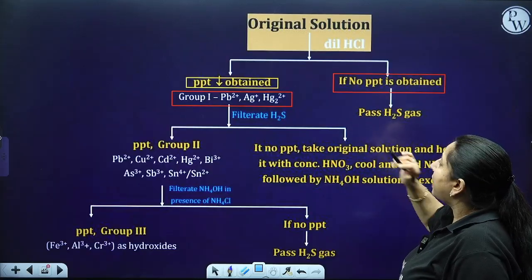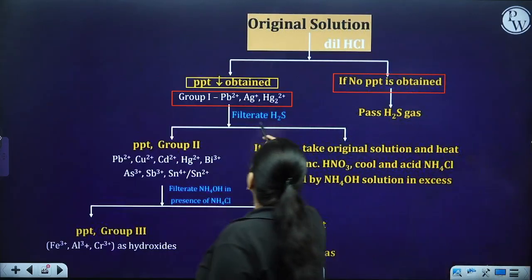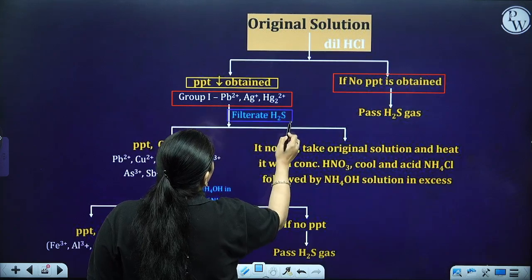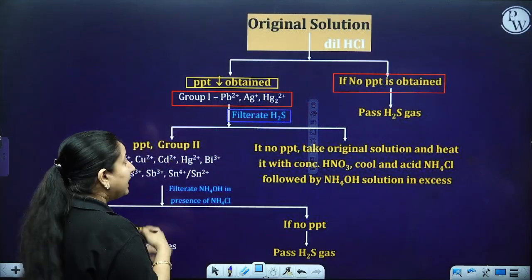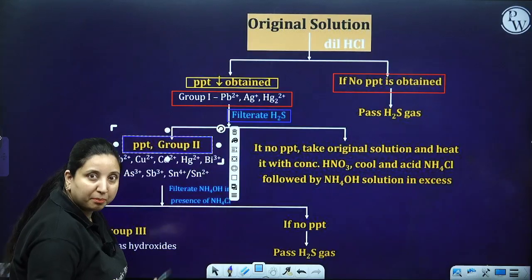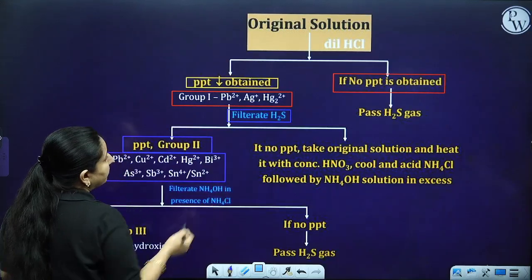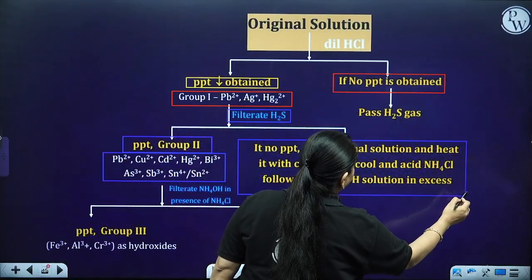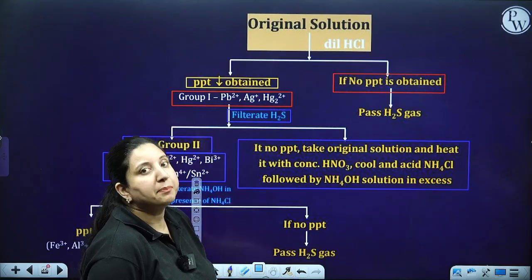So what I have to do? I have to just pass the H2S gas through my filtrate. Now on passing this H2S gas, again I am having two possibilities. If I get a precipitate, my group 2 members are present and my group 2 members are all these. Another possibility, I am not having any precipitate over here. It means that my group 2 cations are also absent.